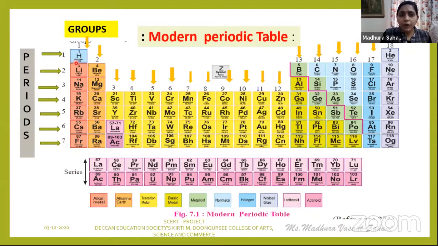Now, if you count these horizontal periods, you will see that there are a total of 7 periods. Similarly, if you count the groups, you will find that there are a total of 18 groups. So, numbering of the periods is done from 1 to 7 and the groups from 1 to 18. This numbering of the periods and the groups is recommended by IUPAC, that is, the International Union of Pure